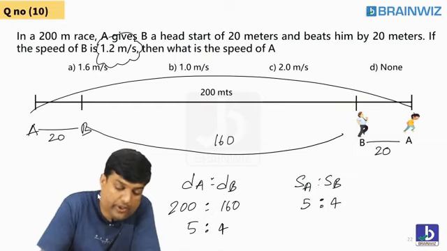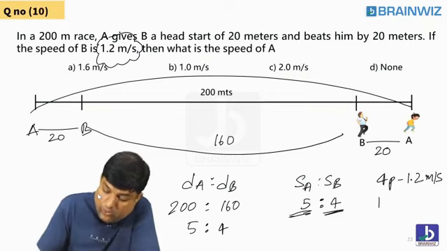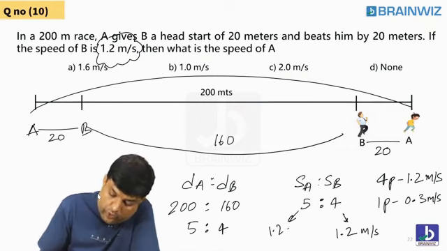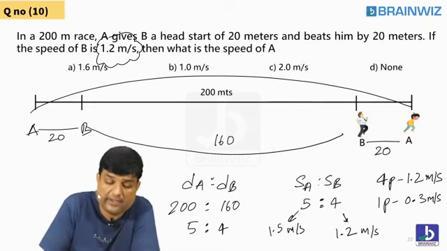Speed of B is 1.2 meter per second. So is this 1.2 meter per second 5 parts or 4 parts? 4 parts. Speed of B, 4 parts is 1.2 meter per second, so 1 part is 0.3 meter per second. 5 parts cannot be 1.2 meter per second. Students, 5 parts कितना होता है? 1 part is 0.3, so 1.5. So the speed of A is nothing but 1.5.